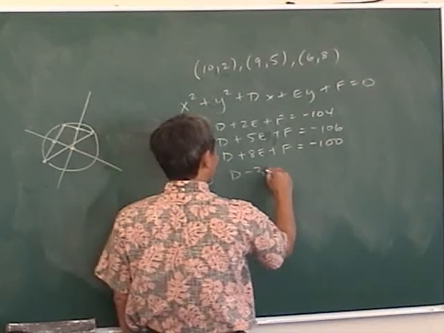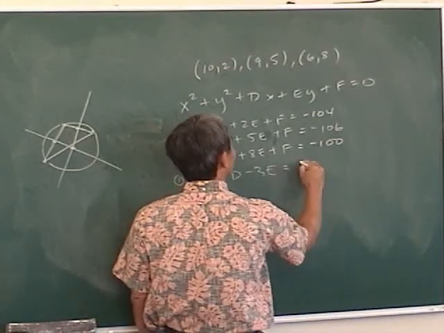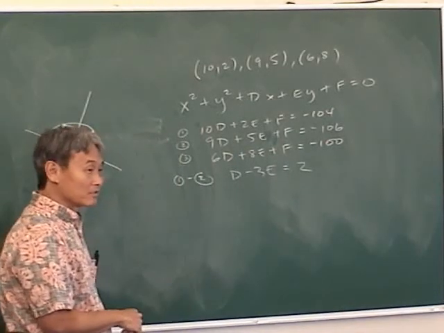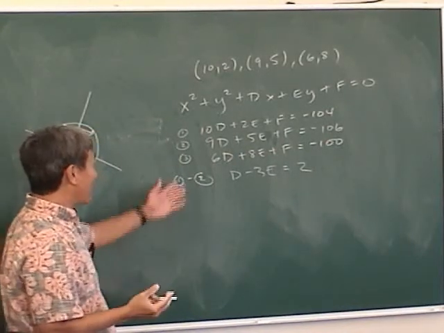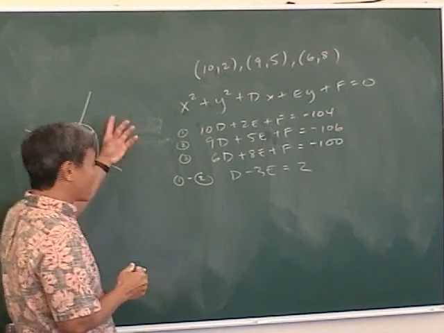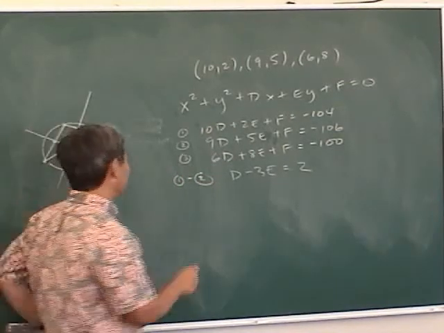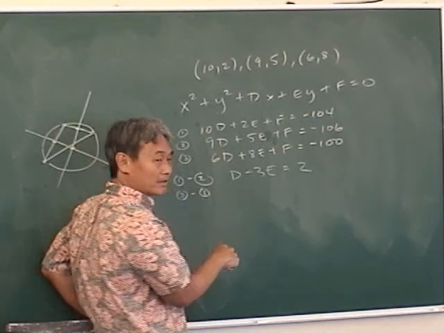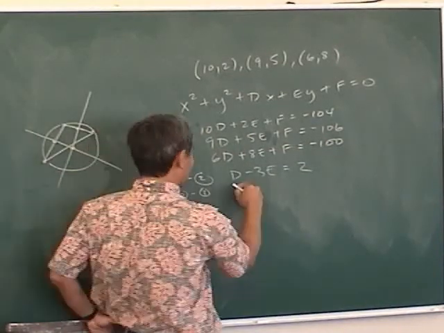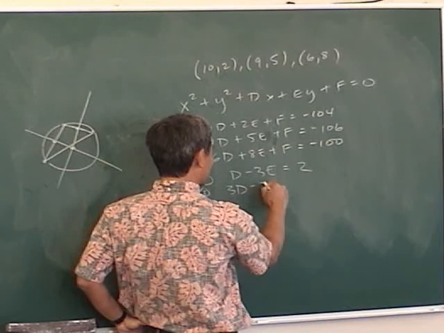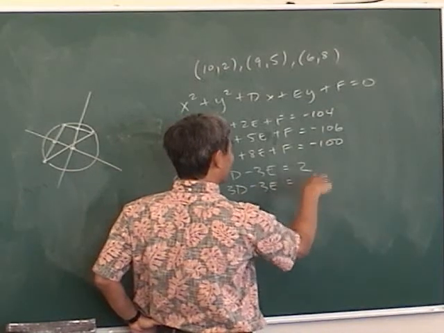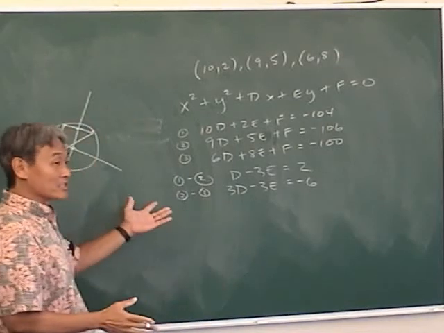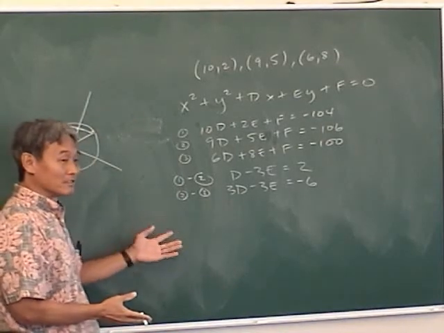Minus 3e equals 2. See how we eliminated one of the variables? Now you have to involve equation 3. So either go 1 minus 3 or 2 minus 3, it doesn't matter. Okay, 2 minus 3 because they're next to each other, less chance of making mistakes, right? Okay, subtract. 3b minus 3e equals negative 6. See how? Now we got two equations, two variables. Now it's only algebra 1.